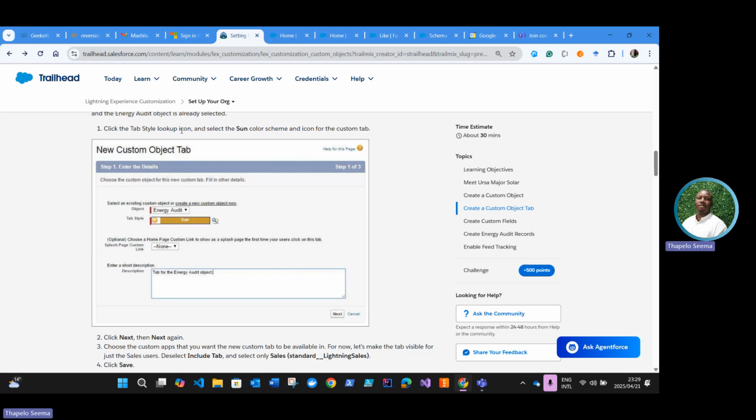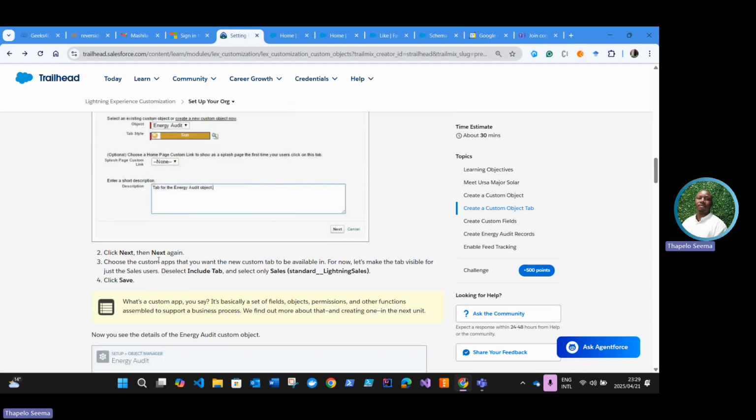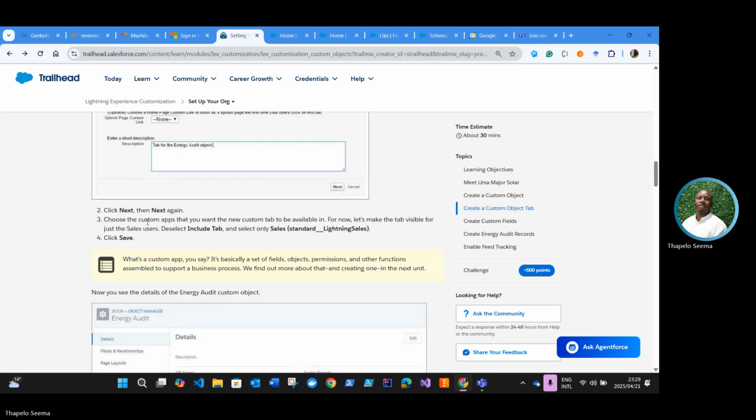And we are going to select an icon, right? The sun icon. That's all we need to do. I have to click next, and then I guess select this app, right, to have access to the tab. Yeah, so like they say, you need to deselect everything and then just select this one app.